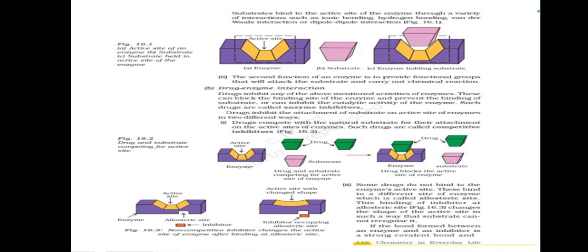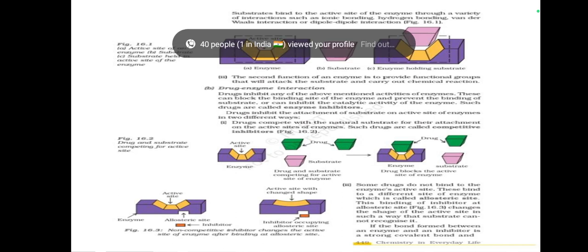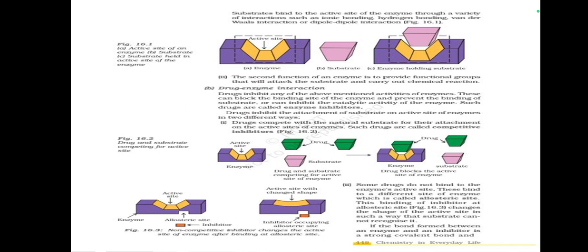These can block the binding site of the enzyme and prevent the binding of substrate, or can inhibit the catalytic activity of the enzyme. Such drugs are called enzyme inhibitors. Drugs inhibit the attachment of substrate on the active site of enzymes in two different ways. Drugs compete with the natural substrate for their attachment on the active sites of enzymes. Such drugs are called competitive inhibitors.